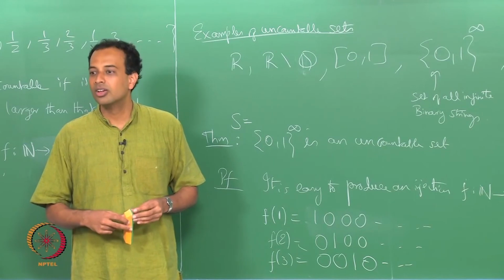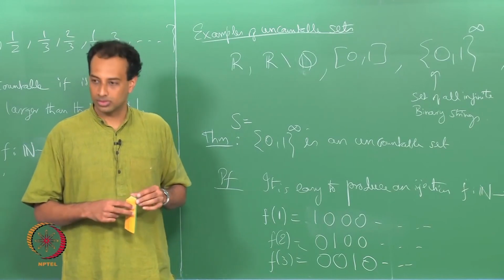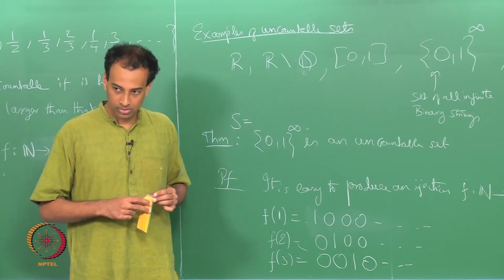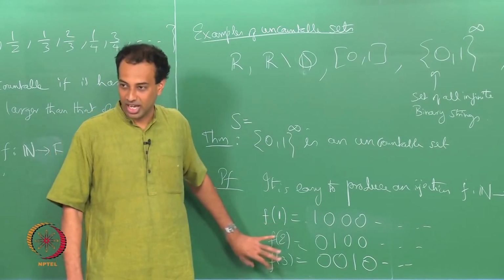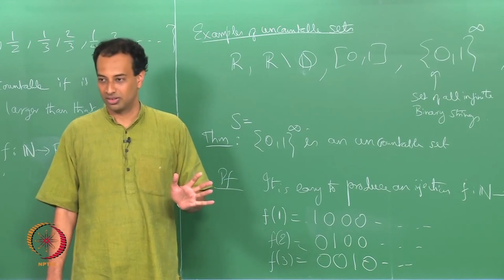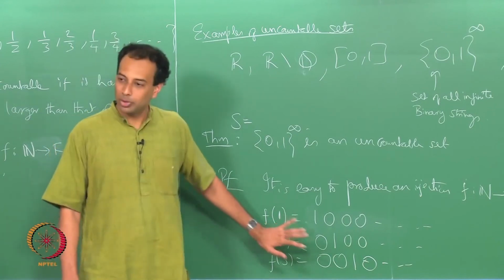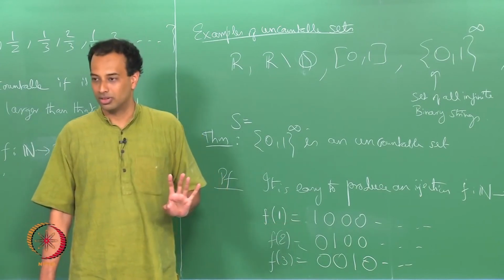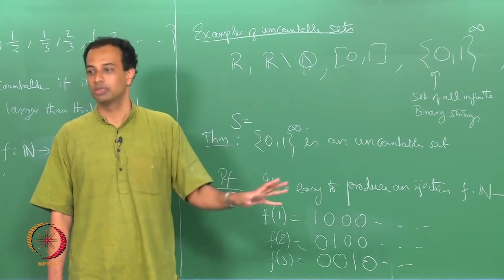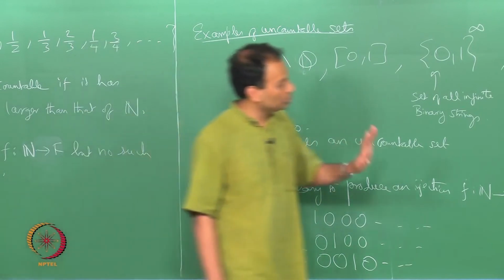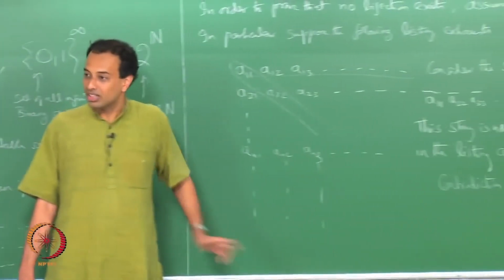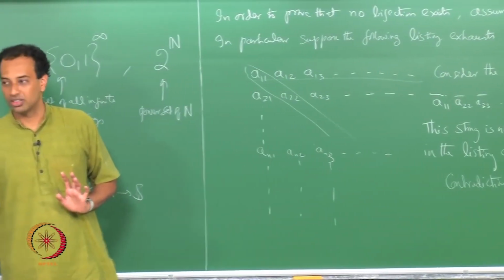Once it has a sequence of two ones, then there cannot be a map to n? No. See, this is an injection, right. I am saying that there exists no bijection. Failing to find a bijection is not enough. You have to prove that no bijection can possibly exist between this set and the natural numbers. So, I have assumed that some bijection exists and arrived at a contradiction.